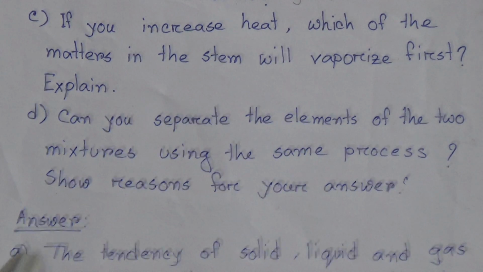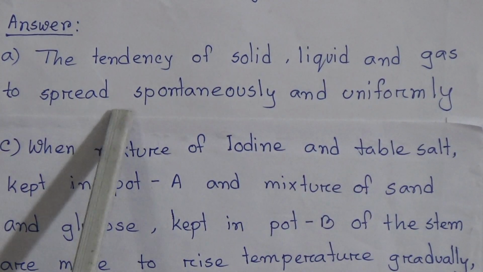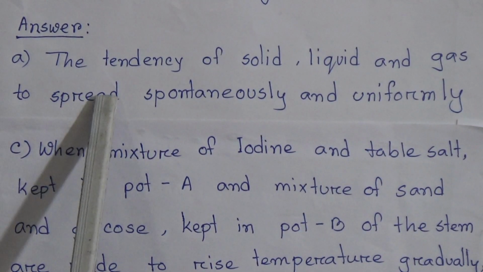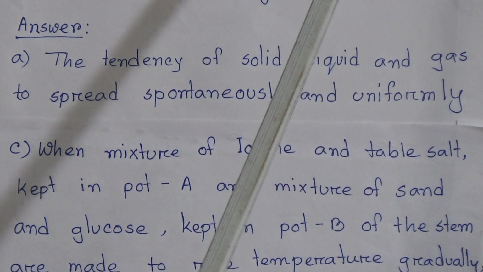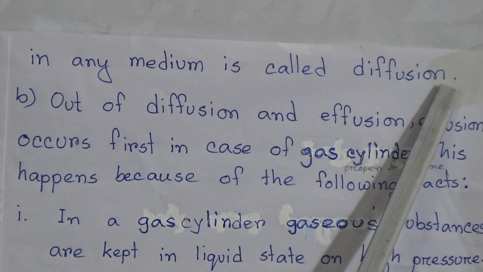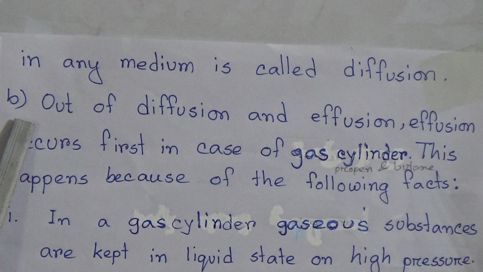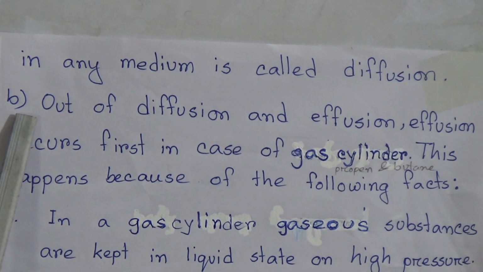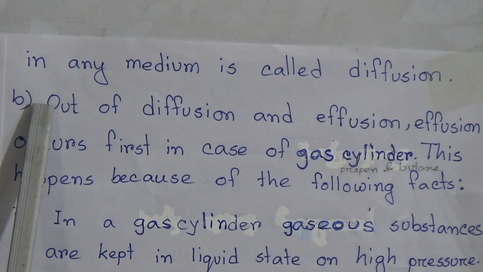The answer of A is, the tendency of solid, liquid and gas to spread spontaneously and uniformly in any medium is called diffusion, and this definition you will get on page number 21. Now come to question B. Question B was, when you open the gas cylinder used for cooking, which action takes place first, diffusion or effusion?